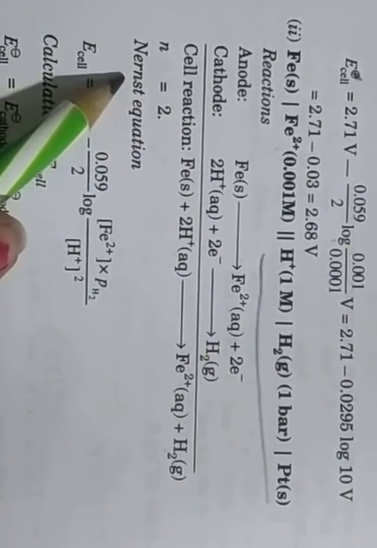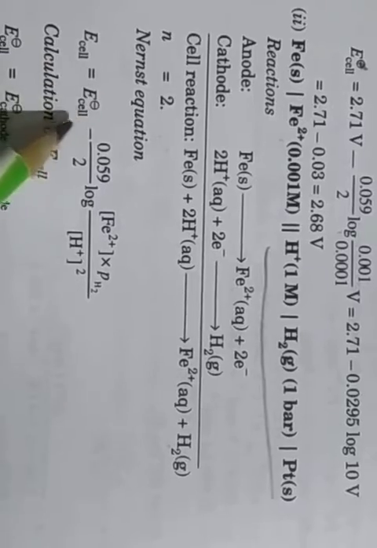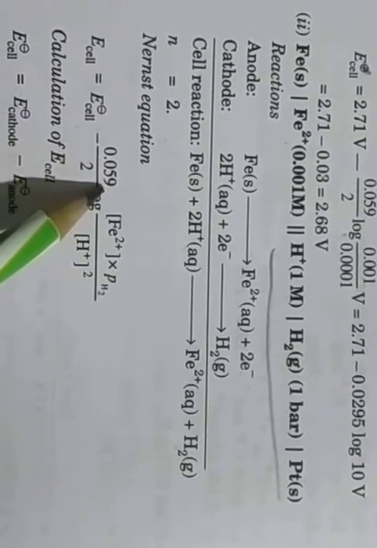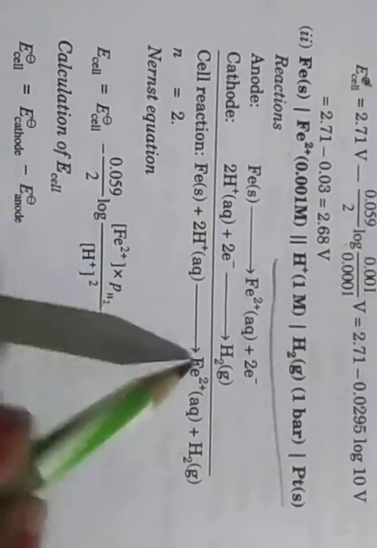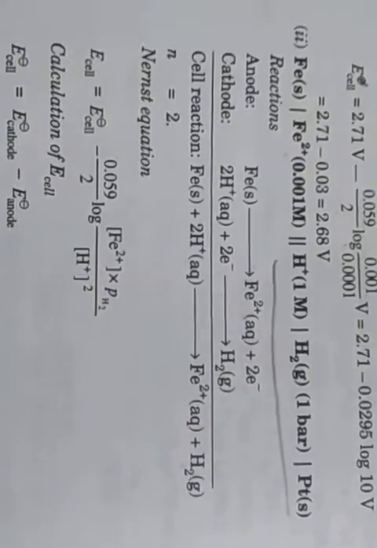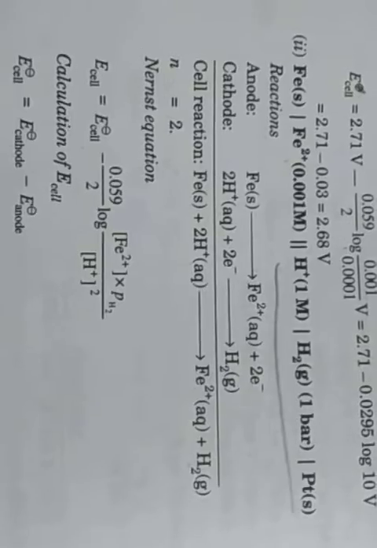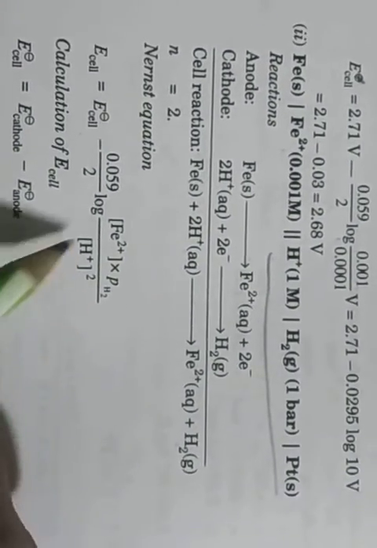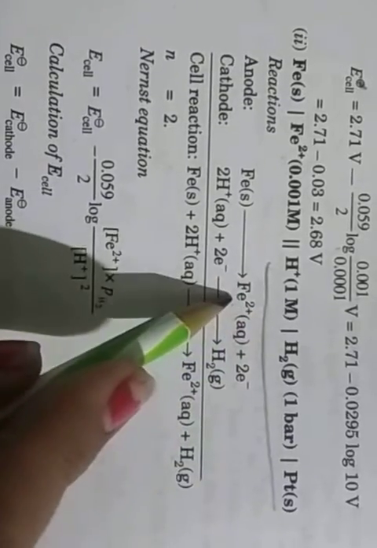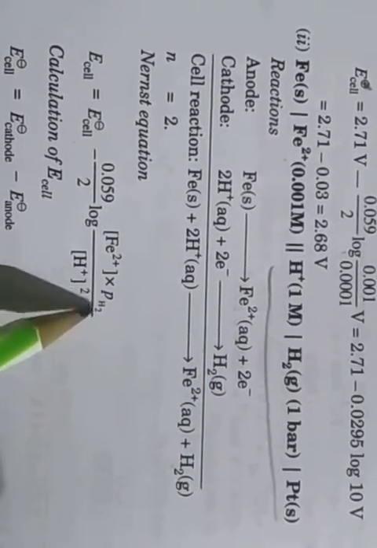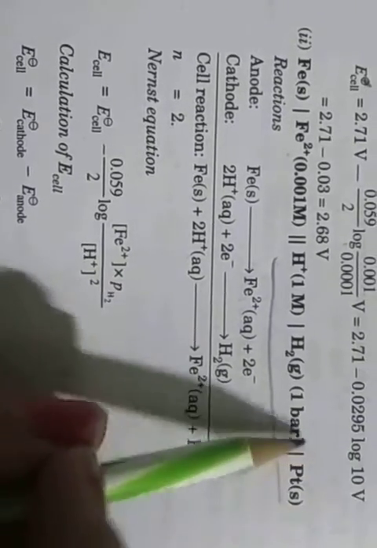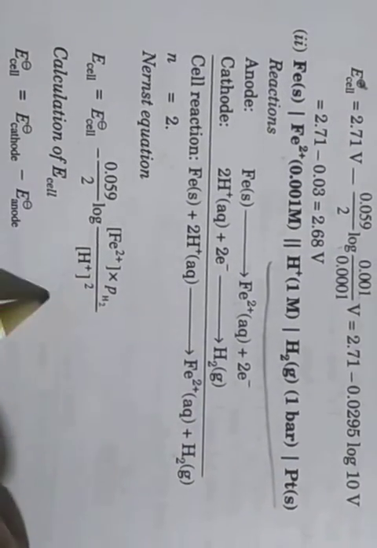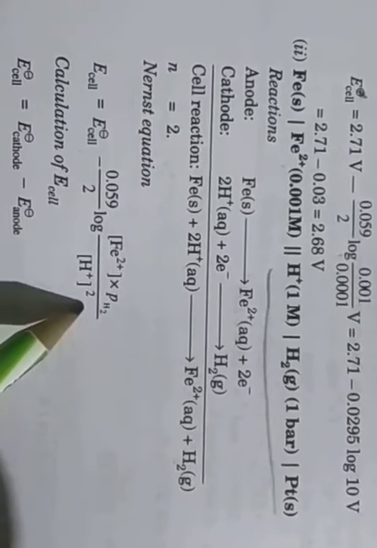Then putting into the Nernst equation, E cell is equal to E naught cell minus 0.059 upon the number of electrons 2 log oxidation side divided by reduction side. So on the oxidation side Fe2 plus, and then hydrogen, because standard hydrogen electrode is used, then divided by H plus ion squared.